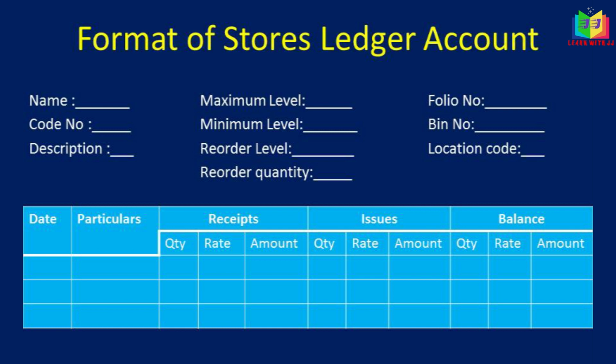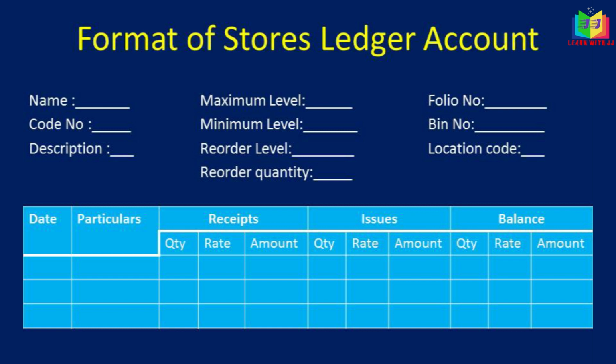First we will write the date and particulars, then receipts. Receipts is nothing but the purchase of material, we will record it here, and next to that, issues is the goods we are issuing, and the next one is balance. Out of the purchase made, issues will be there, and what is the balance at the end of the day will be recorded here. Under receipts, issues and balance we have quantity, rate and amount columns. While doing the problem you will come to know all these things.